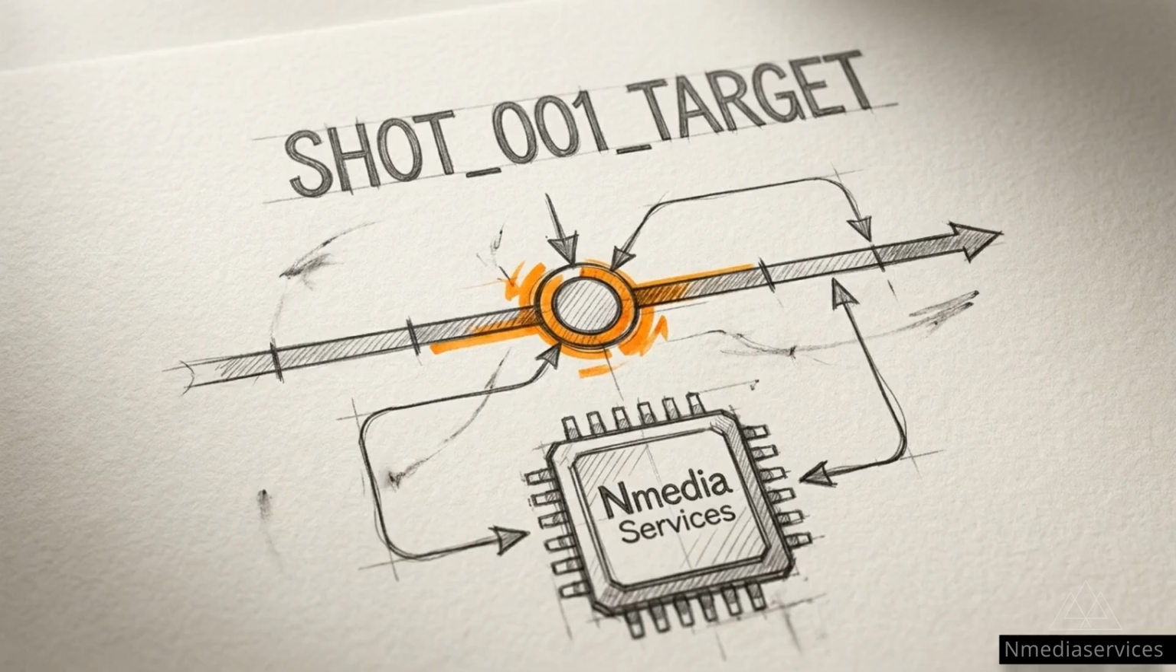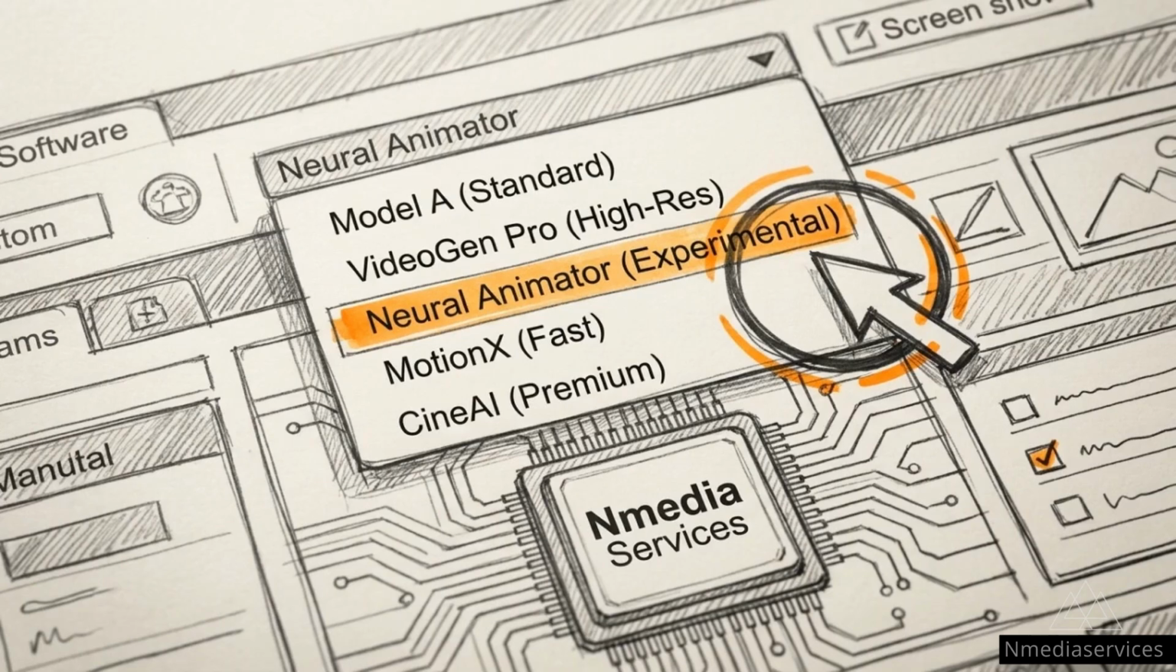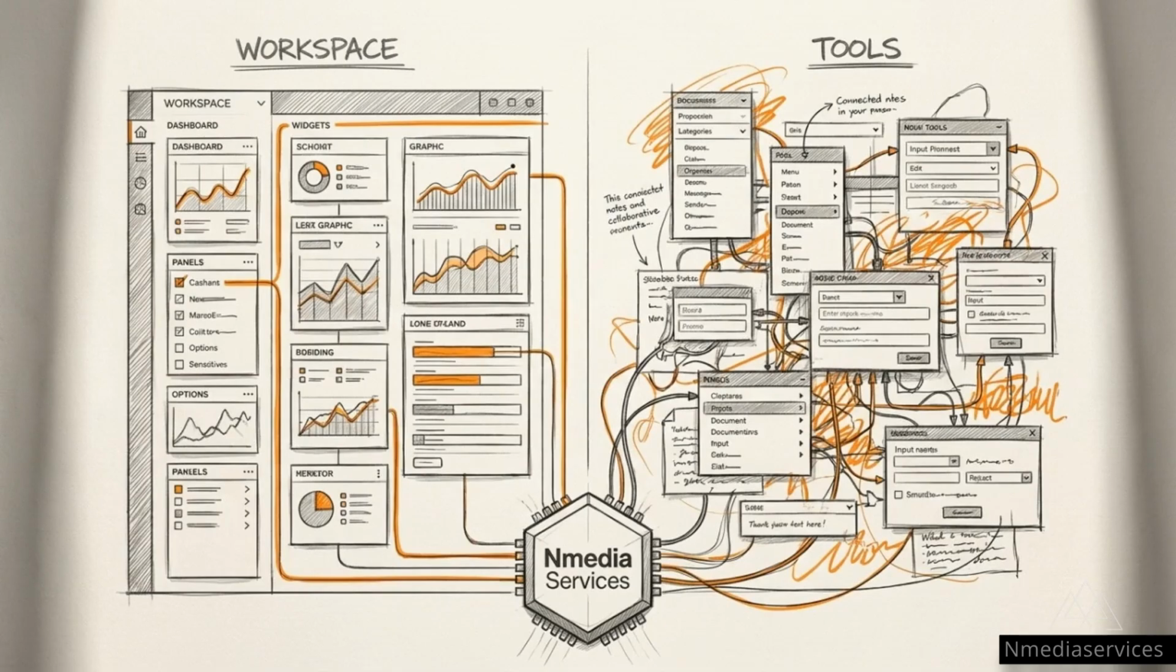Tool selection shifts from a macro-level pipeline commitment to a micro-level per-shot decision. An operator can select a different backend for a specific shot from a single dropdown without leaving their primary workspace. Abstraction makes the operator's workspace permanent, while allowing the rendering tools themselves to be safely disposable.